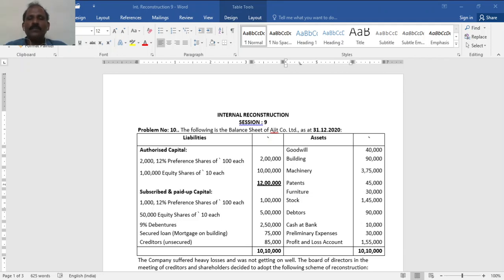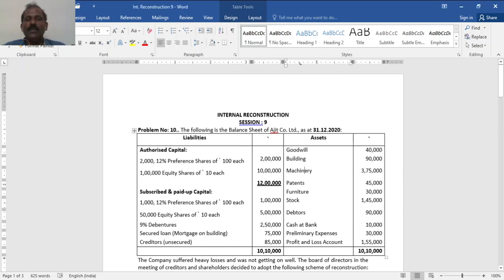I welcome all of you to this session on internal reconstruction. In this session, we shall discuss one comprehensive problem on internal reconstruction. First, let me go through the problem.